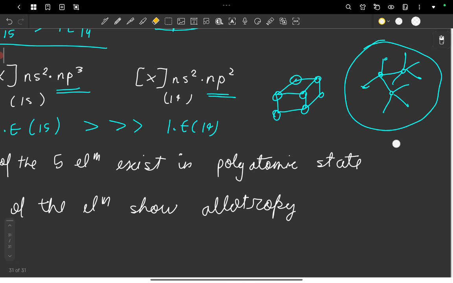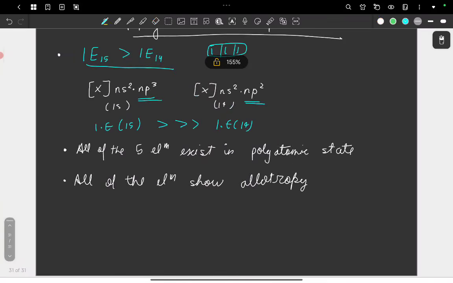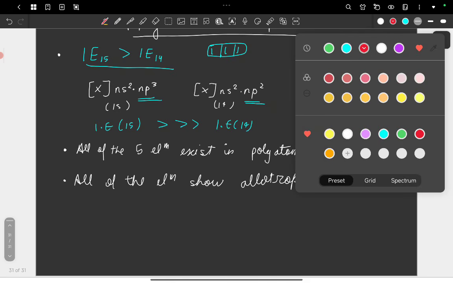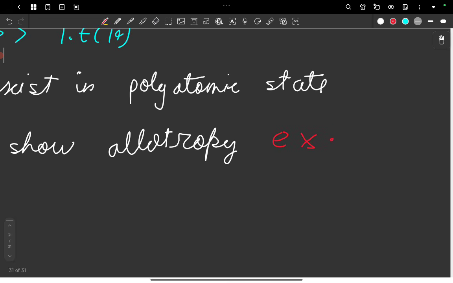The fun fact, this is the structure of diamond, and this is the structure of a lot of elements, but I haven't studied solid state, so I don't know. Now all of them show allotropy except for N2. N2 does not show allotropy.